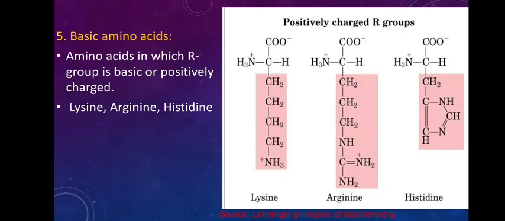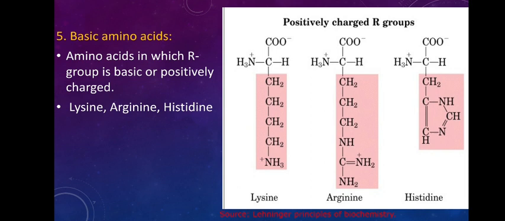The last one is basic amino acids. Since you know what is acidic, you are now familiar with what is basic. These have positively charged groups. In the side chain there will be a positively charged group, and these are basic in nature. So amino acids that contain a positively charged group are basic amino acids. Lysine, arginine and histidine are basic amino acids containing positively charged groups. Those are the classification of amino acids based on the R group.